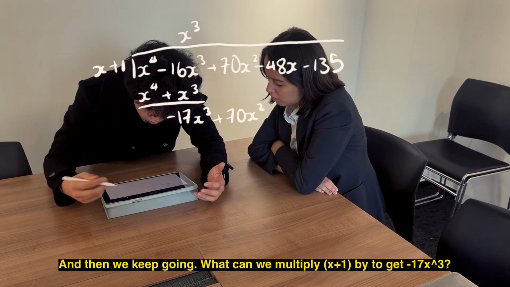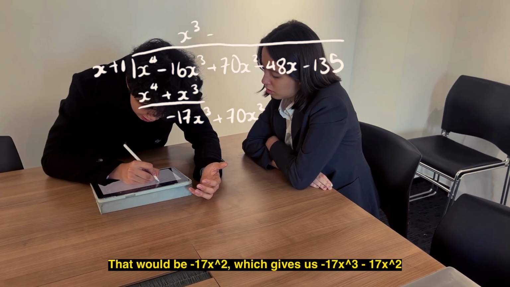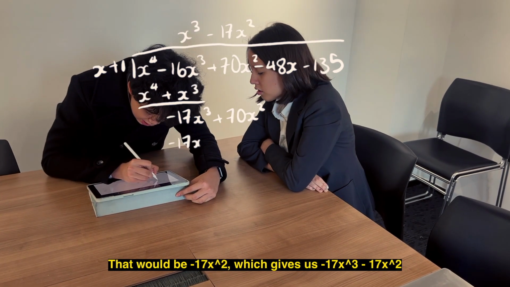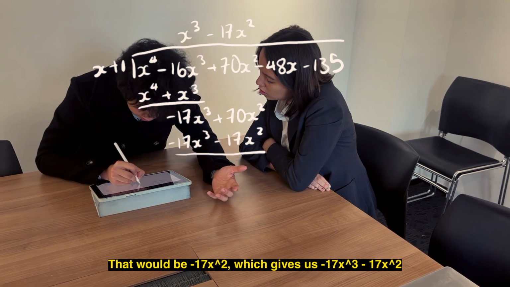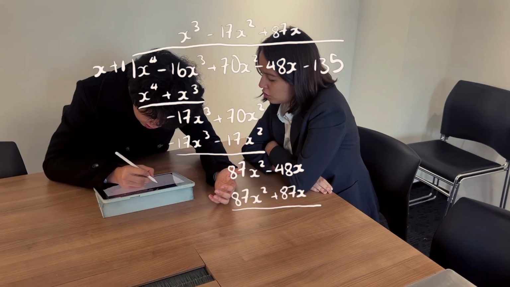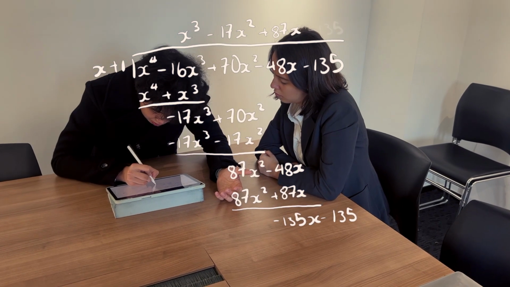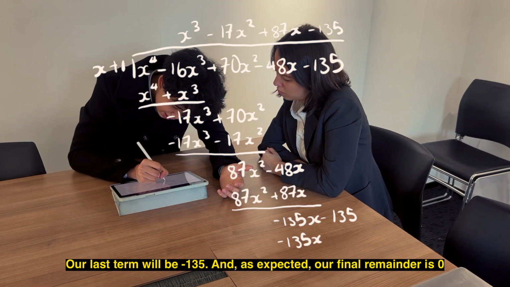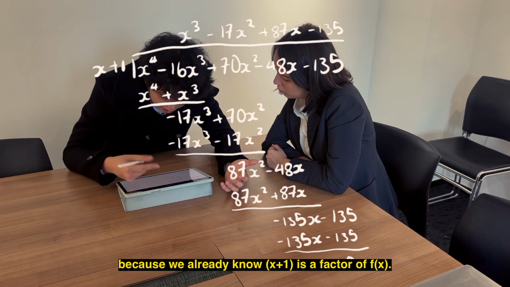And we keep going. What can we multiply x plus 1 by to get negative 17x cubed? That would be negative 17x squared. So that would give us negative 17x cubed minus 17x squared. Then we keep going. Our last term can be negative 135. And as expected, we get our final remainder of 0 because we know x plus 1 is a factor.